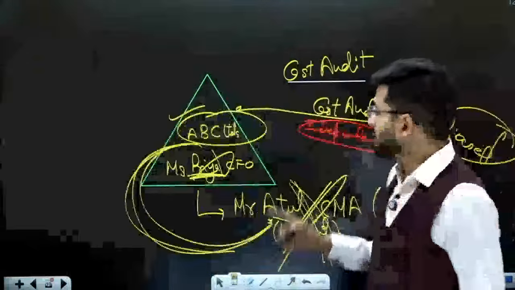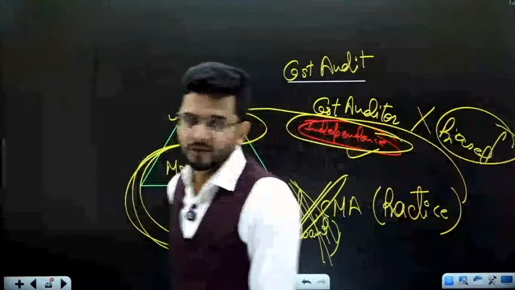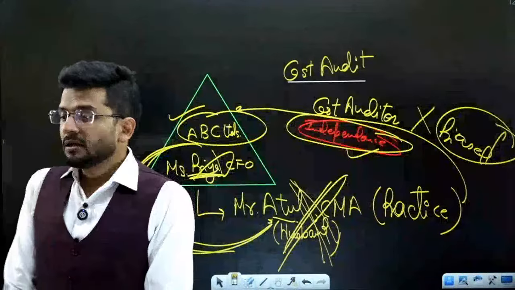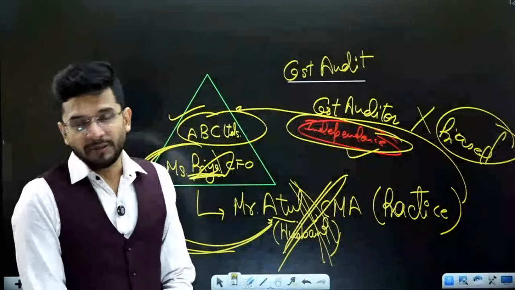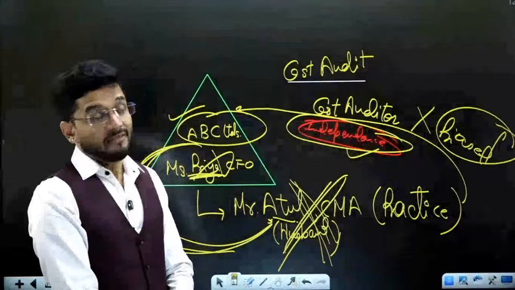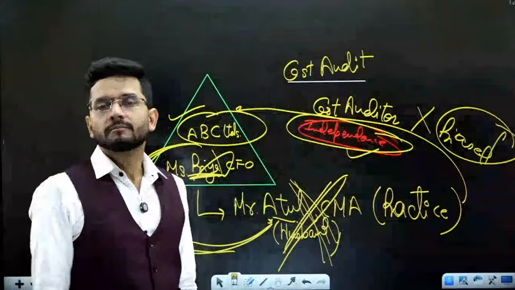He is disqualified because his opinion will not be independent. It will be a dependent, biased, influenced opinion. Miss Priya will influence Mr. Atul to give a wrong opinion, and that is the reason why Mr. Atul is disqualified from becoming the cost auditor.